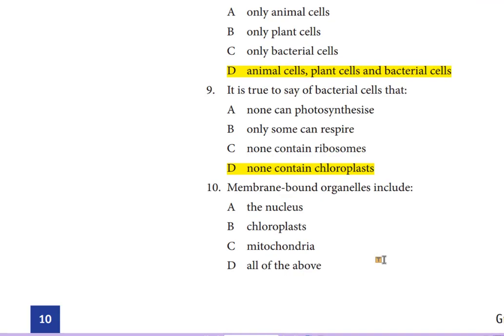Question number 10. Membrane-bounded organelles include A. the nucleus, B. chloroplasts, C. mitochondria, D. all of the above. Membrane-bounded organelles include, as we know, nucleus, chloroplast, mitochondria, and Golgi apparatus. So the answer should be alternative D.